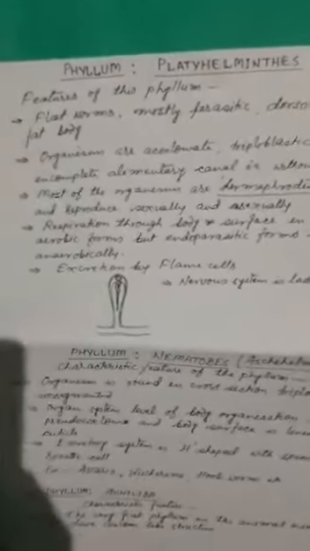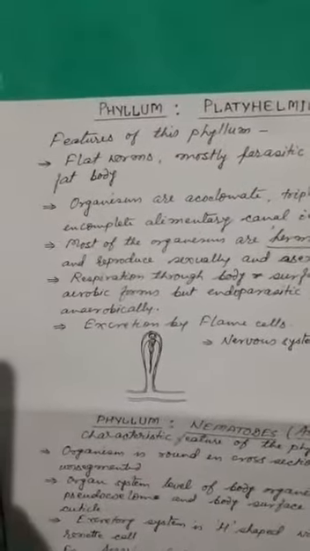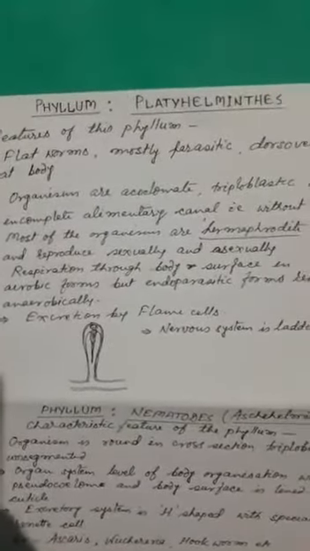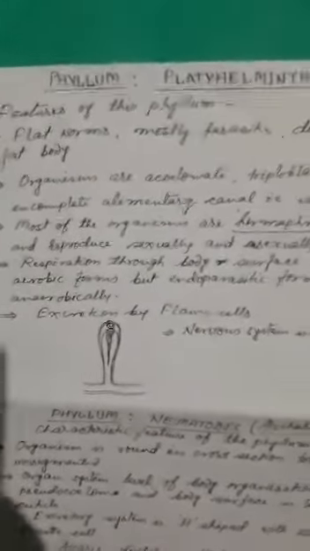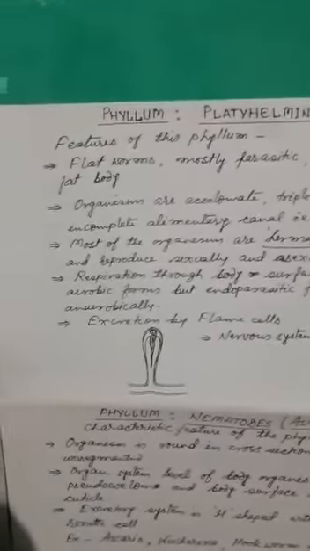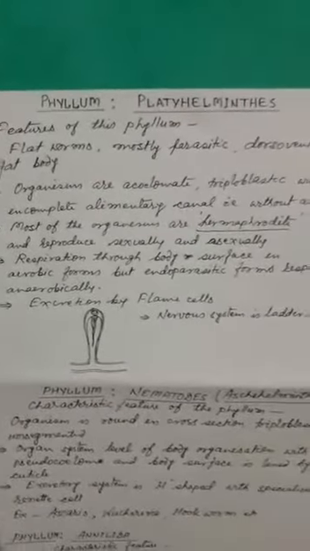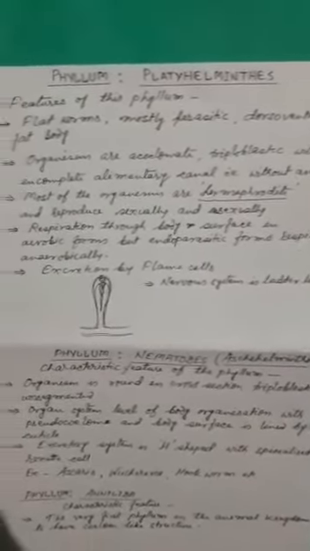After completing Cnidaria, we are entering into the next advanced phylum, that is Platyhelminthes. The following are the important features of the phylum Platyhelminthes. These are flatworms, mostly parasitic, and the body is dorso-ventrally flat. Organisms are acoelomate and triploblastic.